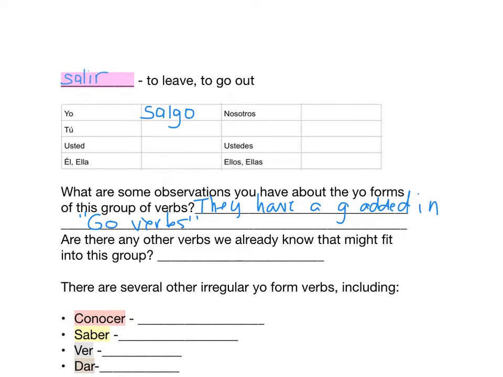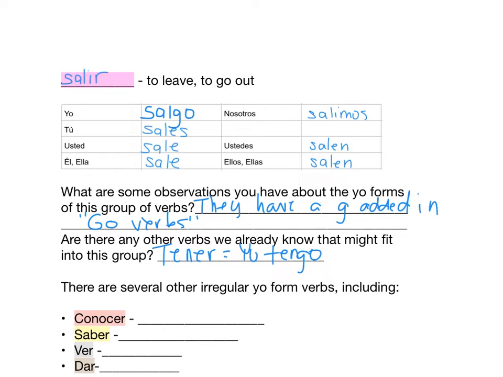Are there any other verbs that we already know that might fit into this group? If you think about some verbs that you know that have an irregular yo form, you might be thinking of tener. Tener, remember what's the yo form? It's yo tengo. So it kind of fits into this category. The reason why we didn't learn it along with these is because all the forms are somewhat irregular. It's not just the yo form.